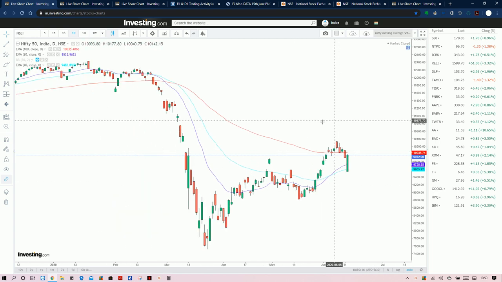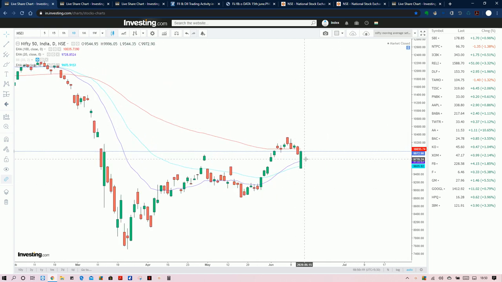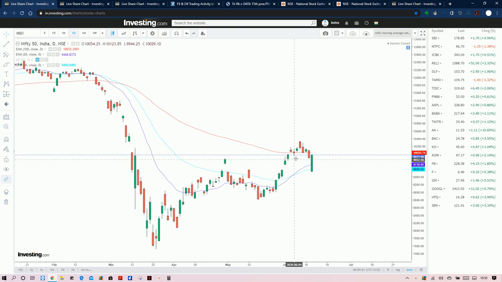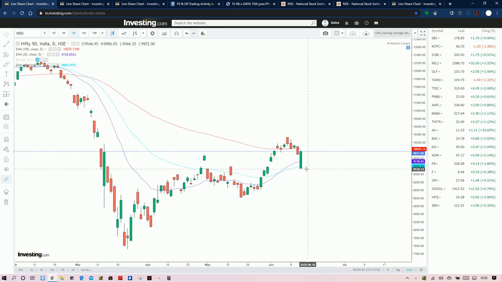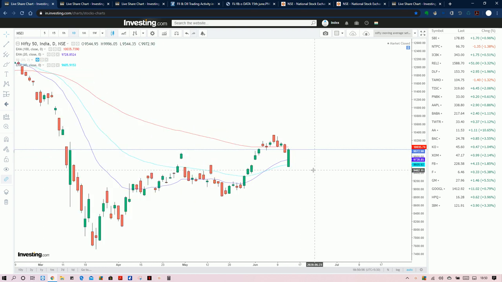This is our first setup, the EMA setup. In this we discussed that the Nifty 100 EMA is acting as a resistance, and after that as a support, and then it tested the level 10,300. After that Nifty fell continuously from that level, even with a big gap down around 9,600 levels. So there was a huge fall from 10,300 to almost 9,600, around 750 points. That was a big fall as a whole.